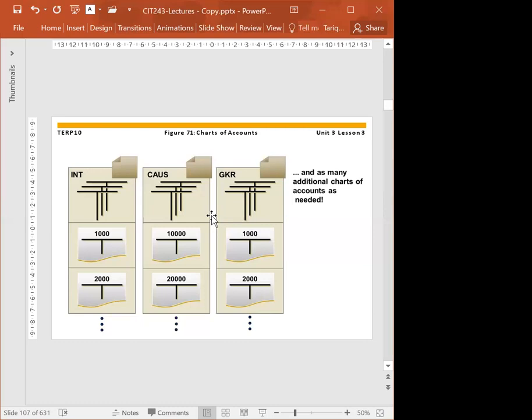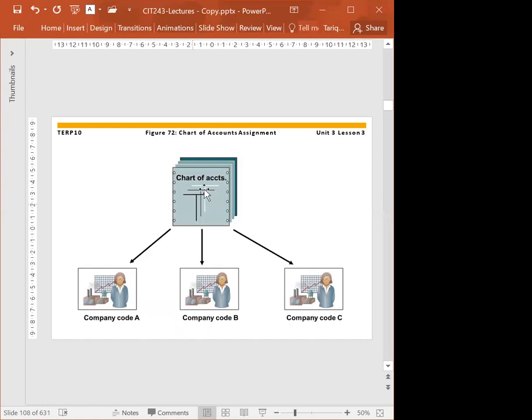One more time, I'm talking about the record of the chart of account. The chart of account record consists of account number, account name, and type of general ledger account, whether this is a balance sheet account or a profit and loss account. So this is what our chart of account is having. The chart of account has some columns, some fields, and then we assign the chart of account to the company code.